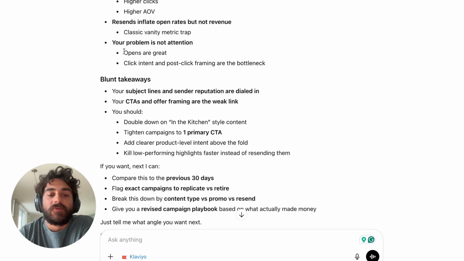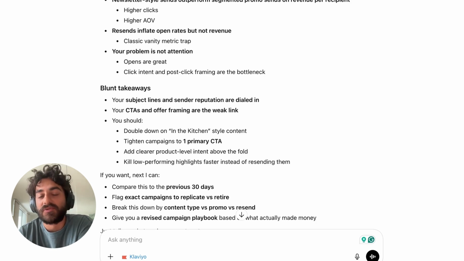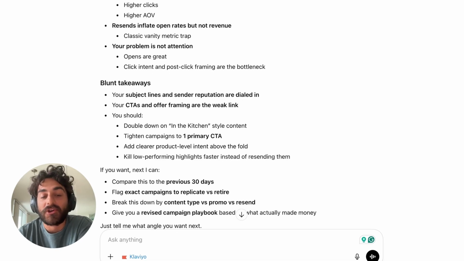Even here, with opens being great, it's not taking into account that there are post iOS 15 Apple Mail Privacy opens, which inflate open rates. Is it taking into consideration that those are excluded out of our engaged segments? Or is it not? And I can guarantee that it's not. So it doesn't actually know that this is good.